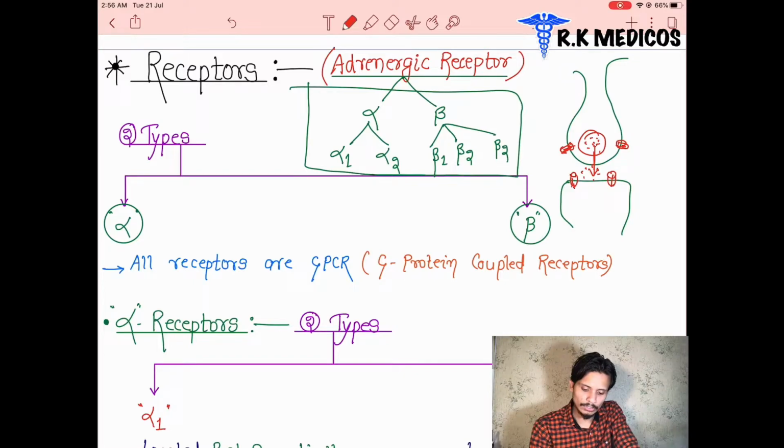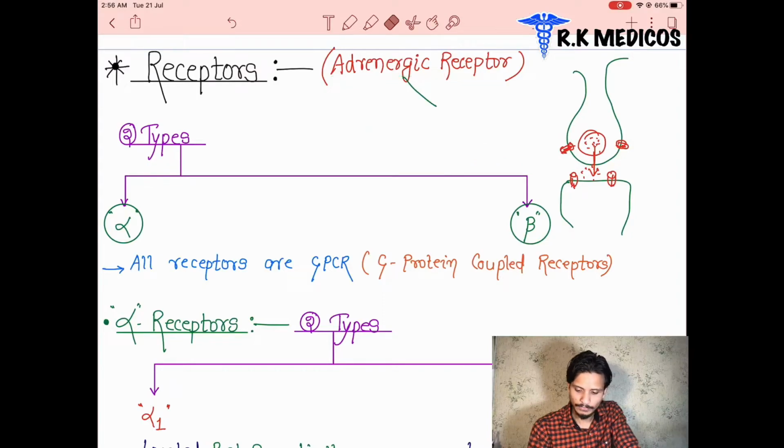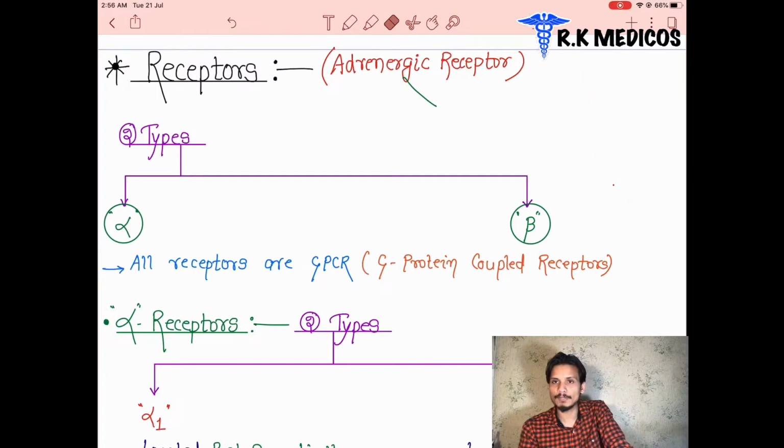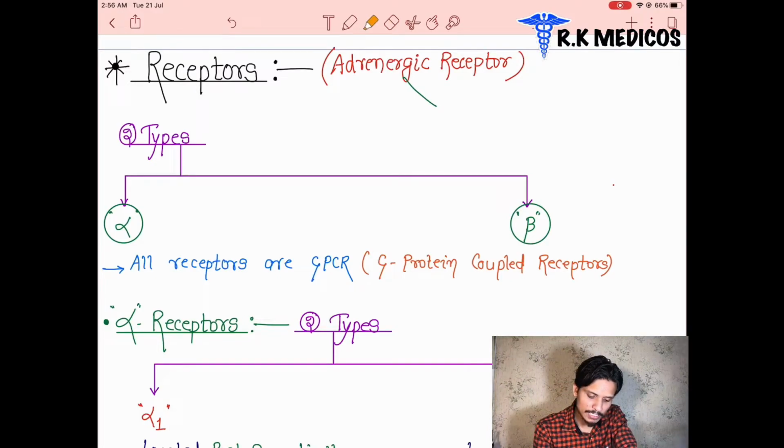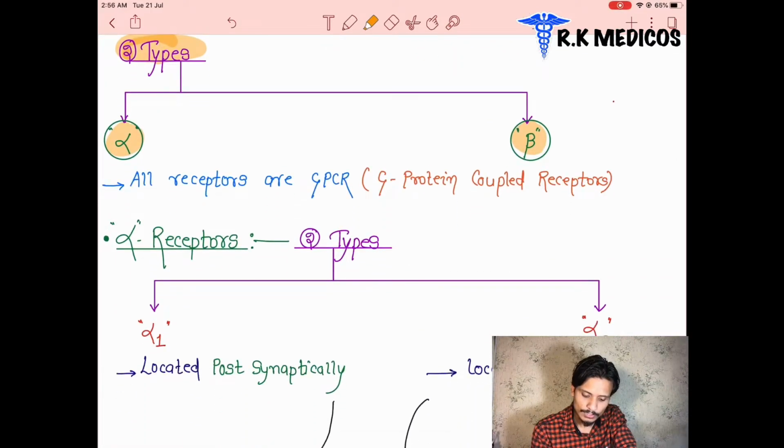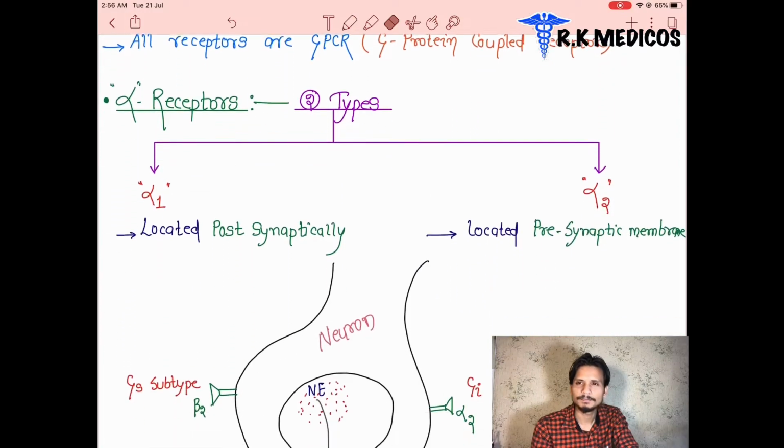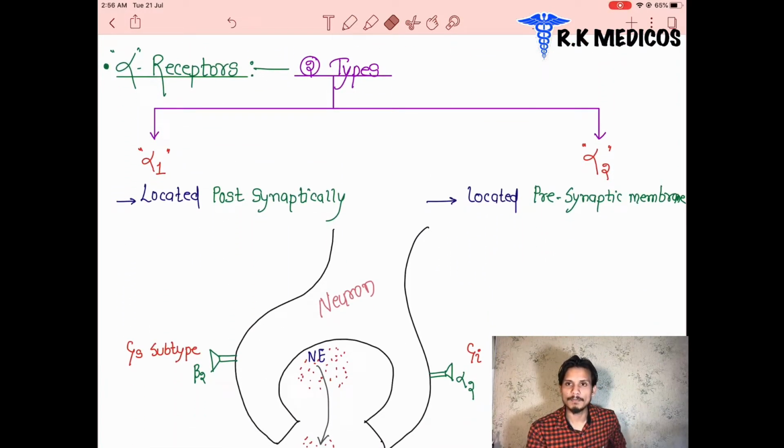First, all the adrenergic receptors, either alpha or beta receptors, act through GPCR. GPCR simply means G protein coupled receptor, also called serpentine receptor, 7-pass receptor, transmembrane receptor, or heptahelical receptor. So there are two types of receptors inside the adrenergic system, alpha and beta, and all these receptors work through GPCR. Now, as I already told you, these are serpentine receptors, 7-pass receptors, and heptahelical receptors, and they are basically transmembrane proteins.